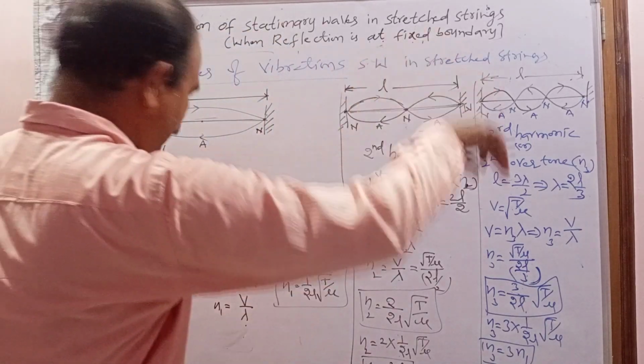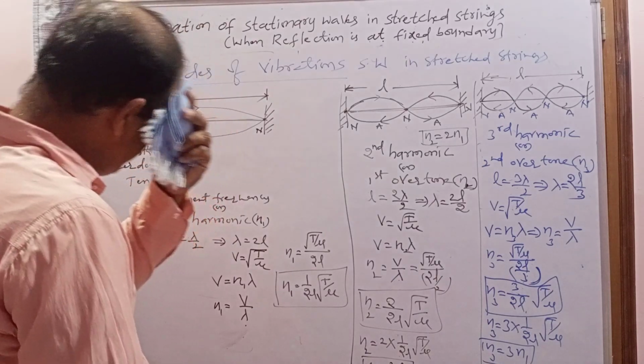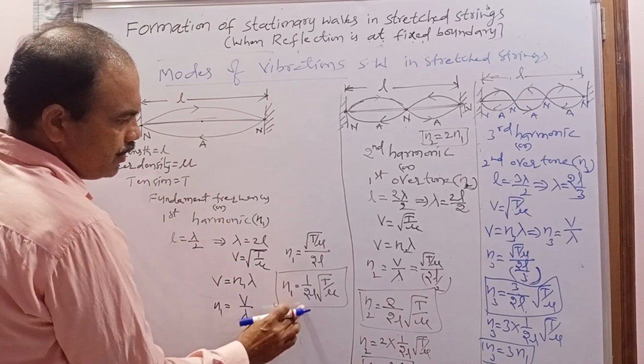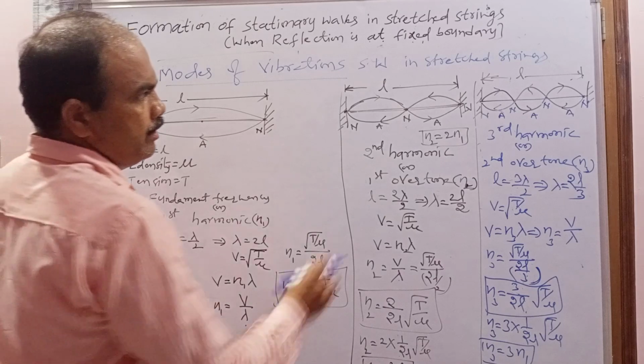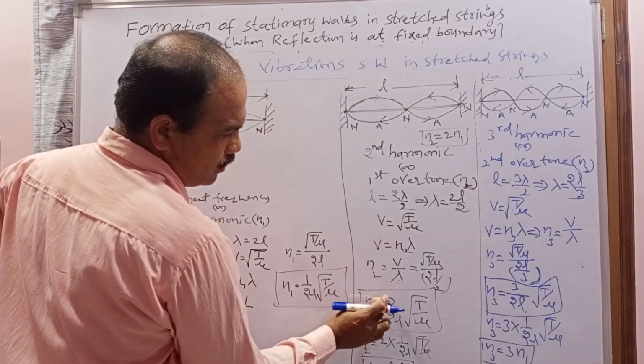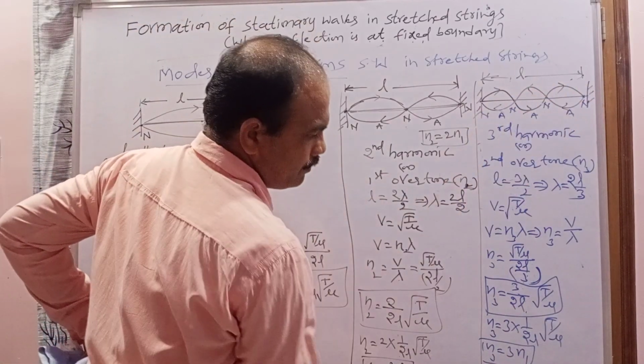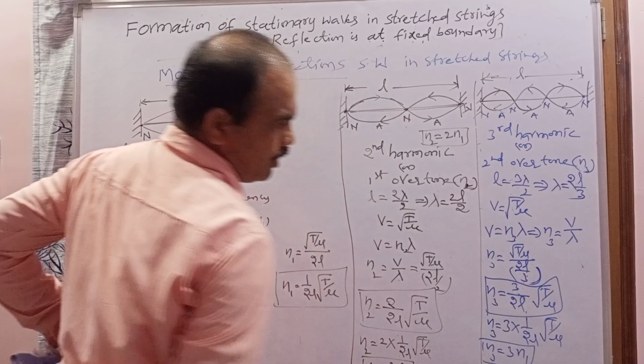In the same way, when the stationary wave vibrates with P loops: with one loop, 1 by 2L into square root of T by mu. If it vibrates with 2 loops, 2 by 2L into square root of T by mu. If it vibrates with 3 loops, 3 by 2L into square root of T by mu.